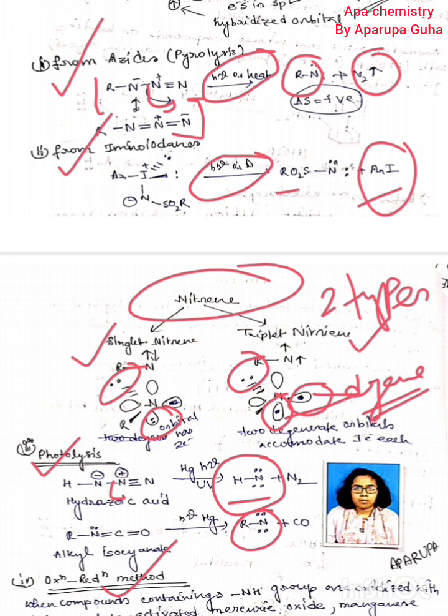Next, the procedures of preparation. First one, the photolysis procedure: N2, molecular nitrogen, should be released, and in that case nitrene can be produced. Next one, the oxidation reduction process: there should be an NH containing compound, and when you introduce lead tetraacetate, nitrene can also be produced. Similarly from azide, from iminoiodinanes, from alpha elimination. There are various ways nitrene can be produced.